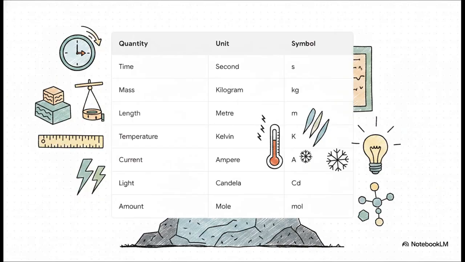And that gives us the 7 fundamental SI units, officially established back in 1960. You've got time in seconds, mass in kilograms, length in meters, temperature in Kelvin, electric current in amperes, light intensity in candelas, and of course the amount of substance in moles. Literally every physical measurement starts with these foundational blocks.